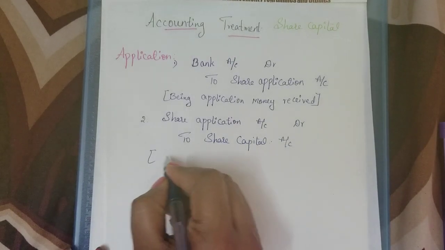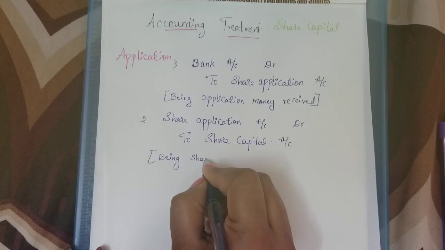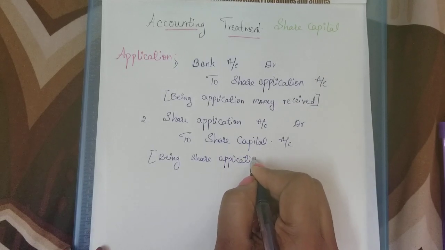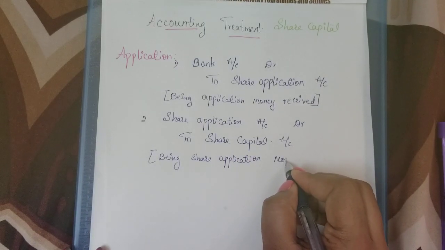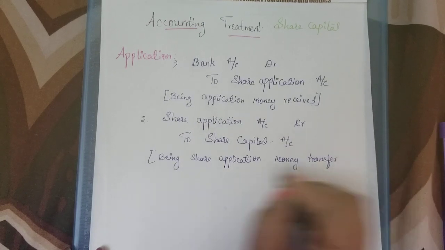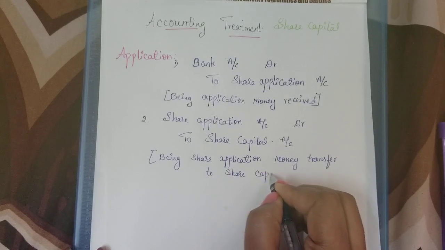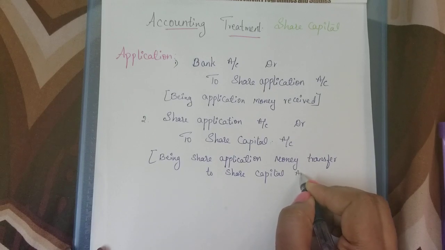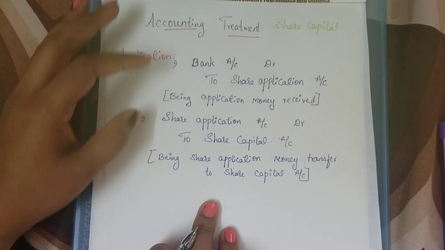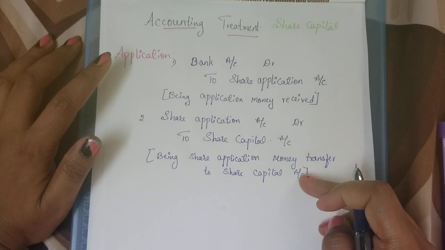For this the narration will be being share application money transferred to share capital account. Transferred to share capital account. This is the narration. So these will be the two entries for application money.